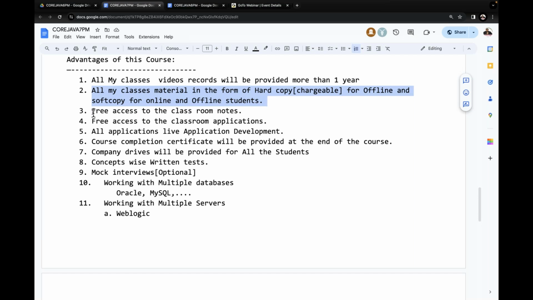You can understand it: free access to the classroom notes. Just now, previously, I gave you a link to get the daily classroom notes. Through that link we are able to get direct access to the classroom notes. Every point that I type, we are able to get in our document, and we can access that 24/7, 365 days.